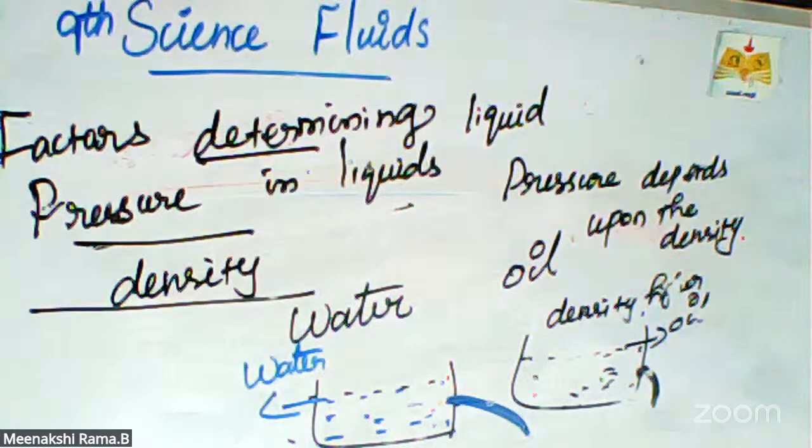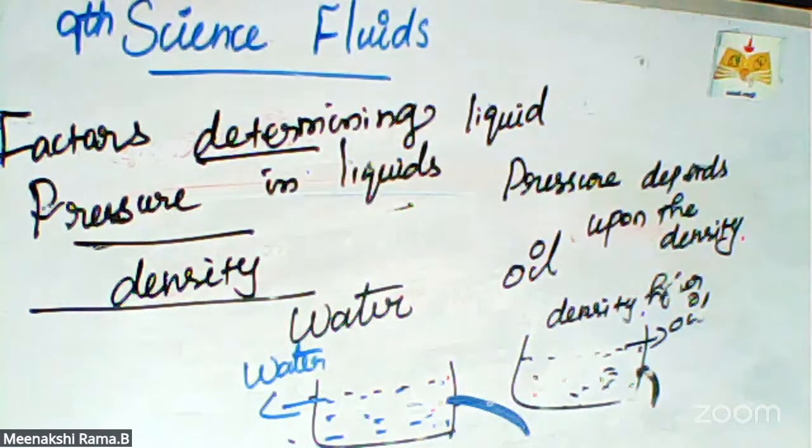Okay, next one, pressure due to a liquid column. First one is depth, second one is density, and third one is gravity. First, pressure varies as the depth increases, and at a particular depth it is the same, independent of the direction. Okay, so second one, density.